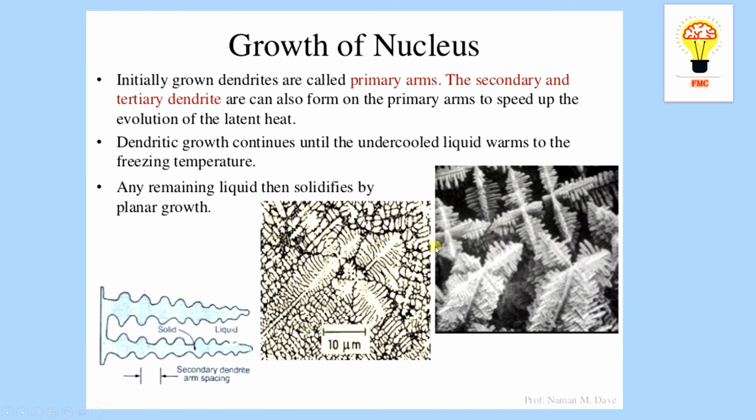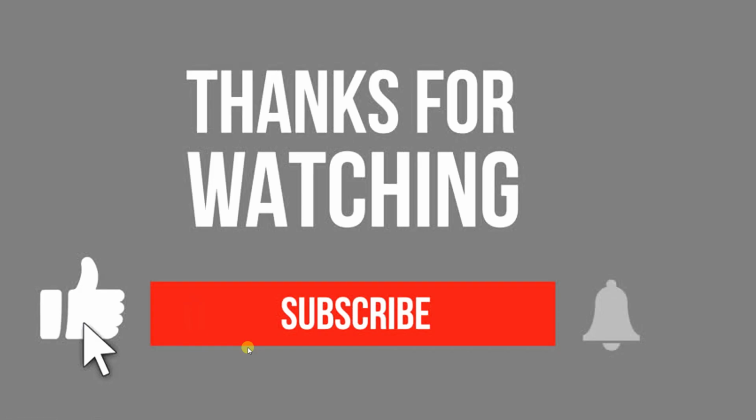Some of these examples I have taken from a research article. I think I forgot to mention it, and here is some evidence of where I have taken it from. I personally thank that author, right? It will be like this only: liquid, and it is solid. When it freezes, it will be like this only. It is at a very micro level. You can't imagine it, and you cannot see it with our eyes. You can see the solidification, but you cannot see this type of arrangement and movement, right?